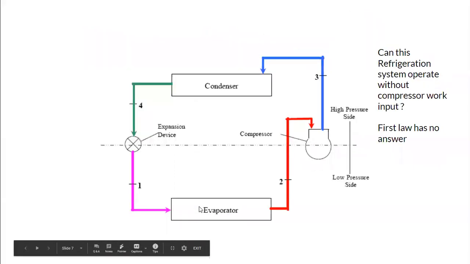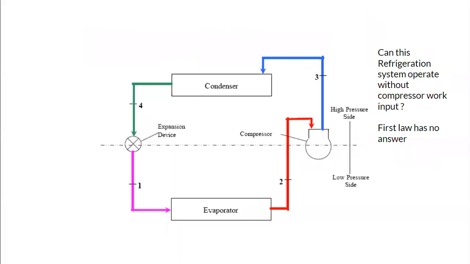This is the limitation. Another example I had taken to clarify the limitation of the first law of thermodynamics. What you see here is a schematic of a refrigeration system where you have a compressor, a condenser, an expansion device, and an evaporator. Whether this system can be operated and we can produce a cooling effect without supplying any work input to the compressor, if you ask the first law of thermodynamics, it has no answer.